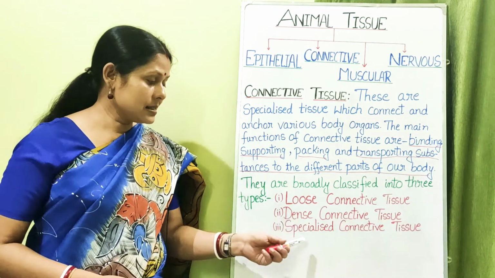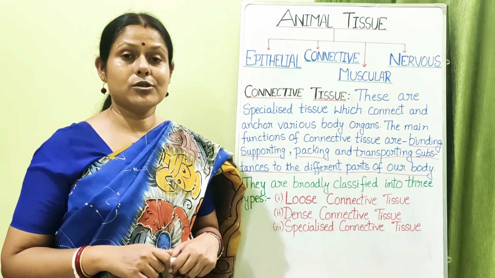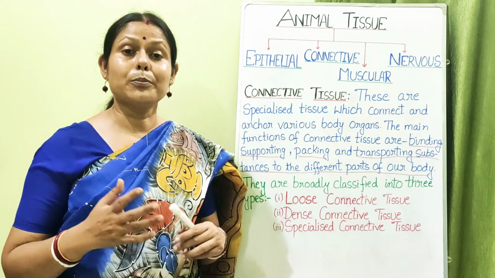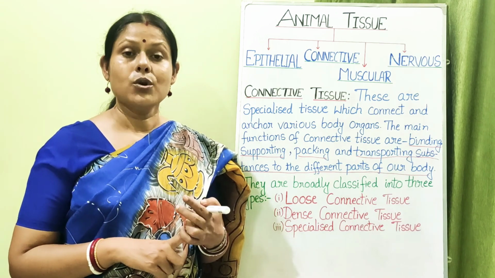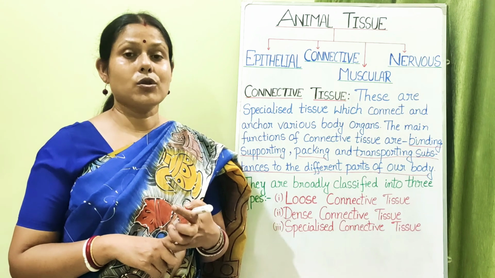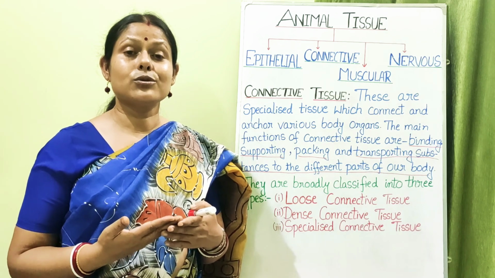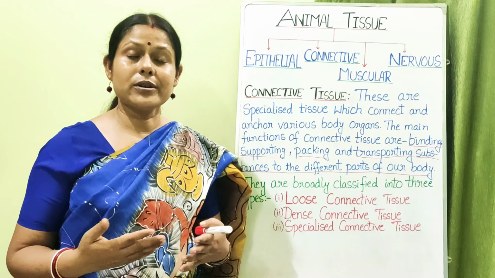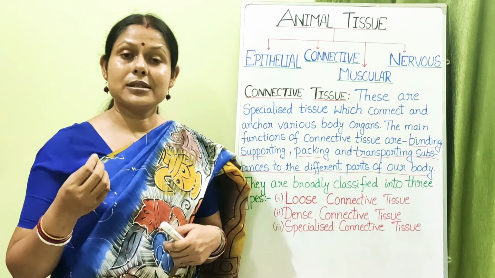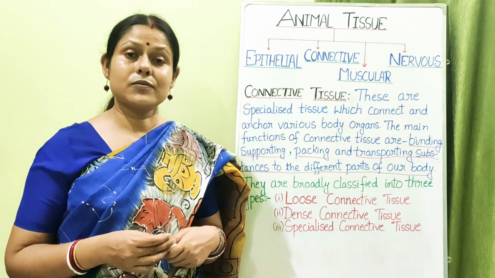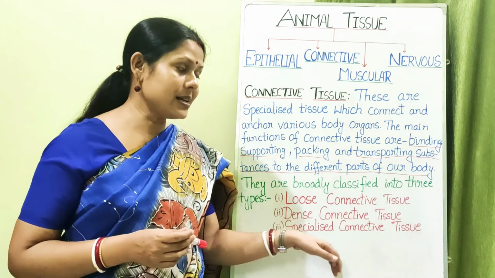Specialized connective tissue, as the name suggests, specialized, that means they have some special function to perform. Now what are these special functions to perform? These special functions includes your blood and lymph, it's a liquid connective tissue, the only connective tissue whose matrix does not have collagen or elastin in it, okay, because it is made up of what? The matrix in case of the liquid connective tissue is known as your plasma, which is mostly water and the water soluble substances in it, okay, like it will be having proteins in it, it will be having some mineral salts in it. So all those substances will be present in case of this liquid matrix of the liquid connective tissue, which is a kind of specialized connective tissue.